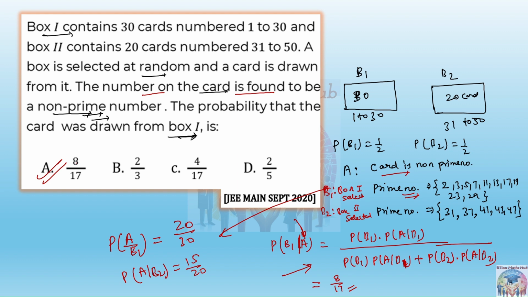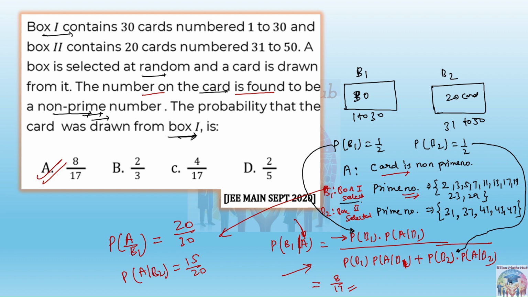We will use them here. These 1 by 2 values we will be using here. No, no, I chose the box; that's why I wrote it here.